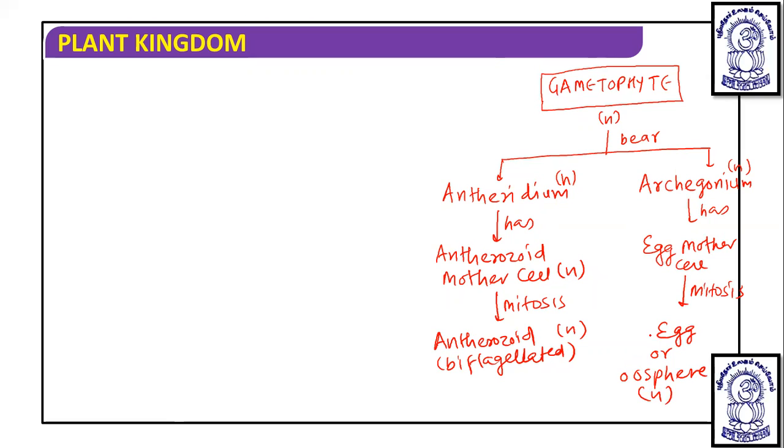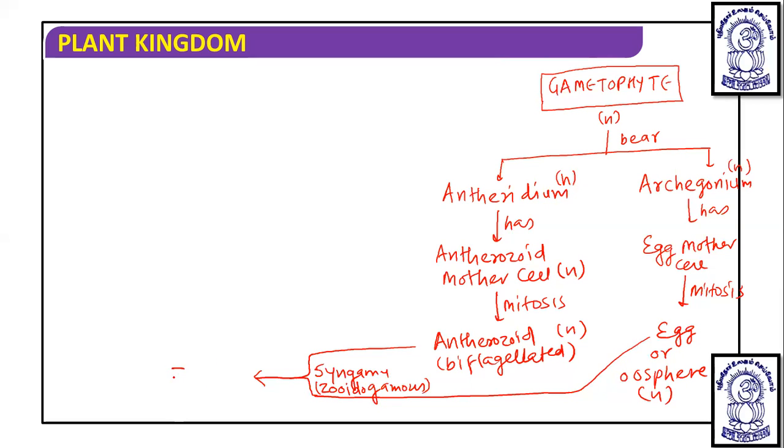Now this egg, or oosphere, undergoes fertilization with the male gamete, the biflagellated antherozoid. It is known as syngamy, or fertilization, that is zoidogamous as we have discussed, and it produces the zygote.